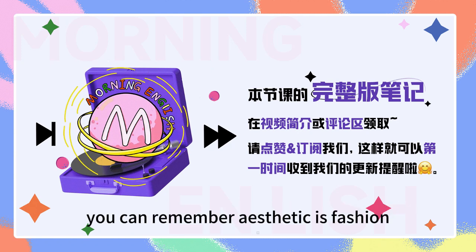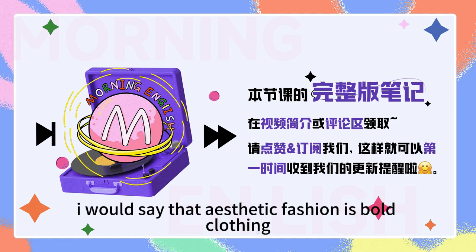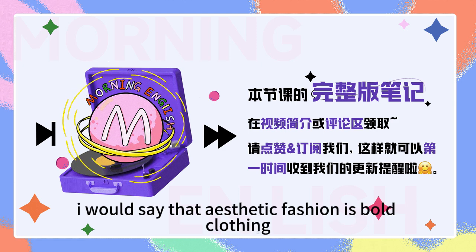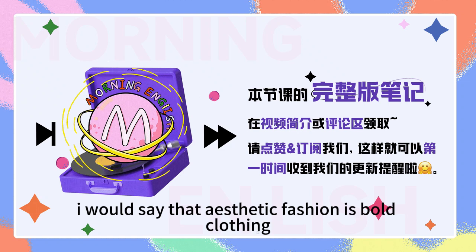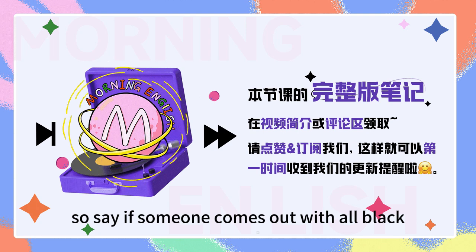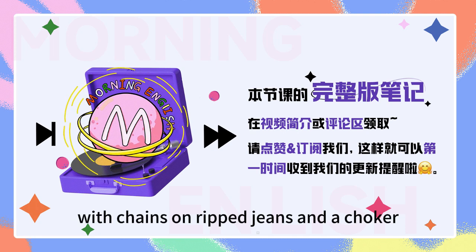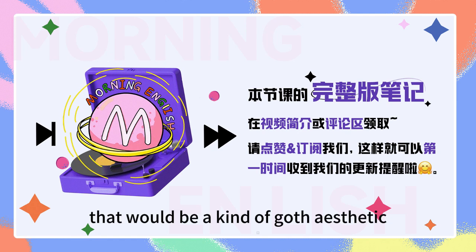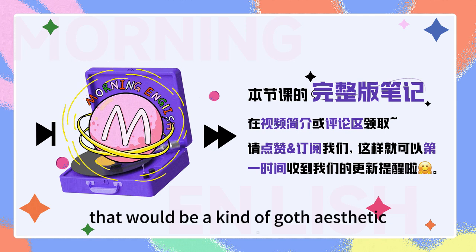Another way you can remember aesthetic is fashion. I would say that aesthetic fashion is bold clothing that is unique. So say if someone comes out with all black, with chains on, ripped jeans, and a choker, that would be a kind of goth aesthetic.